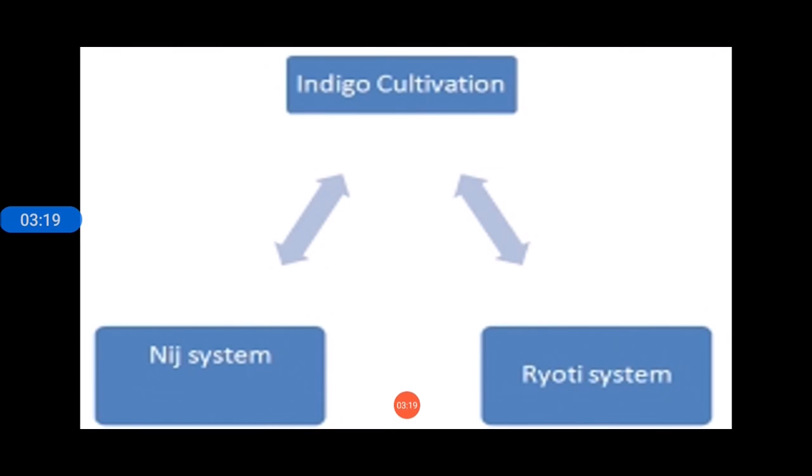Okay, so in India, in what different ways was indigo cultivated? Let us see first of all the situation of Bengal. In the 18th century, indigo was cultivated in Bengal on a very large scale. And then Bengal indigo soon came into huge demand in the world, and it started dominating the world market. In the year 1788, 30% of the indigo imported into Britain came from India, and by the year 1810, it had increased drastically, that is, 95% of indigo was exported from India to different European countries.